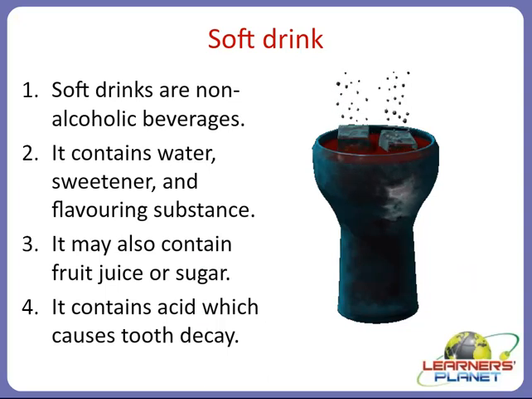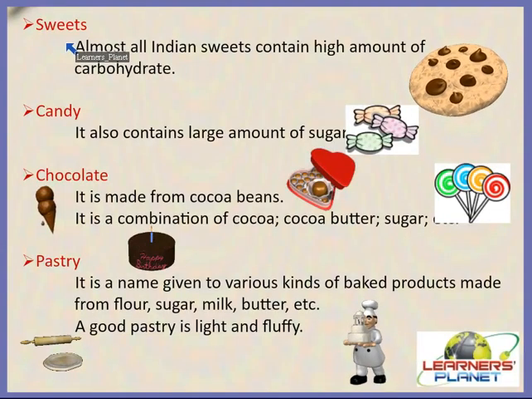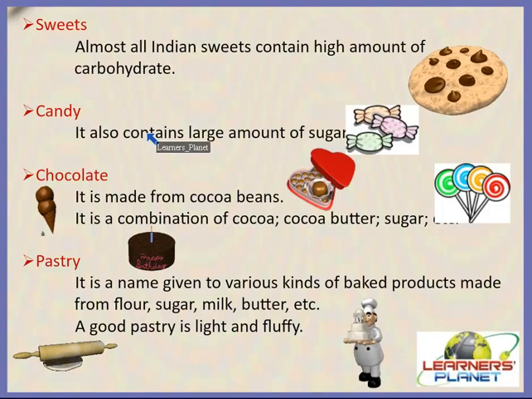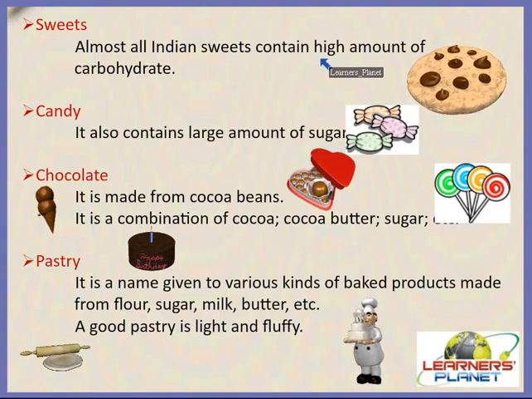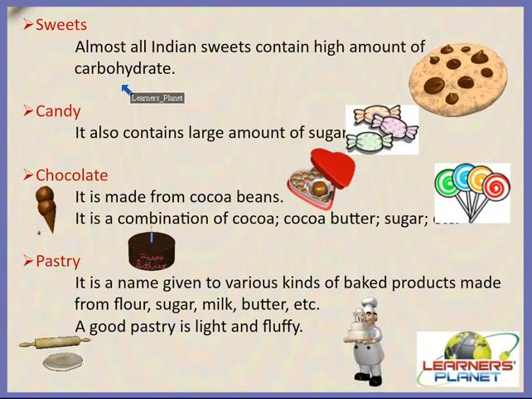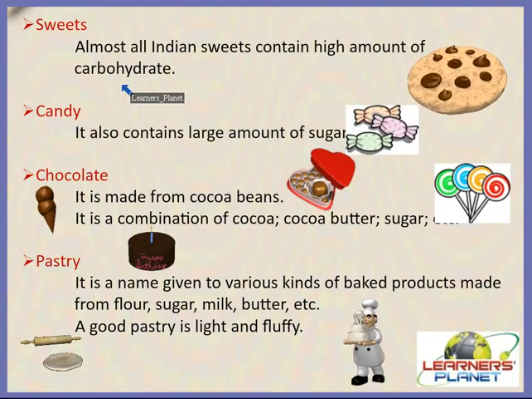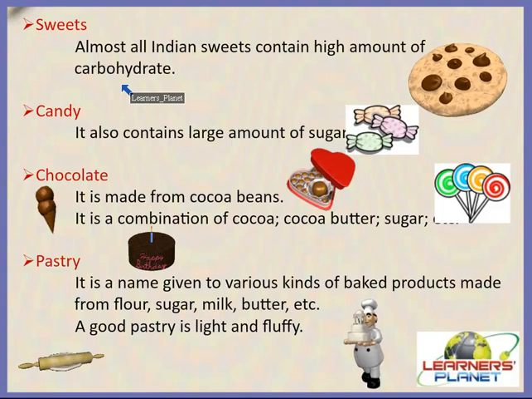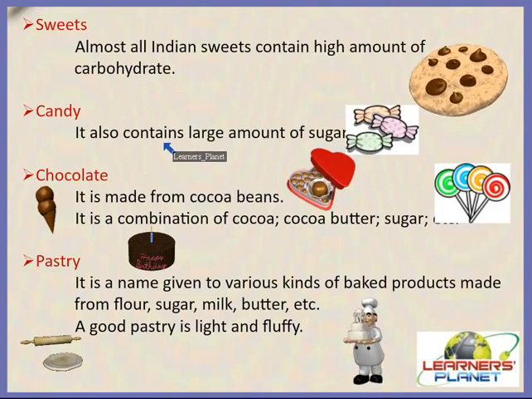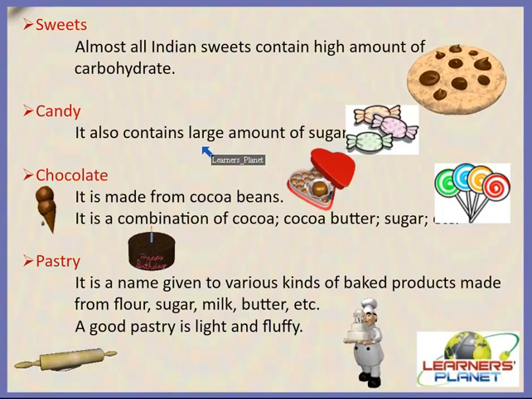Alright children, now let's see another one. Yes children, sweets. Almost all Indian sweets contain a high amount of carbohydrate, like gulab jamun, mithai, rasgulla, etc. So it contains carbohydrates, and that is why you should consume it very little. Then candy also contains a large amount of sugar in it, right?